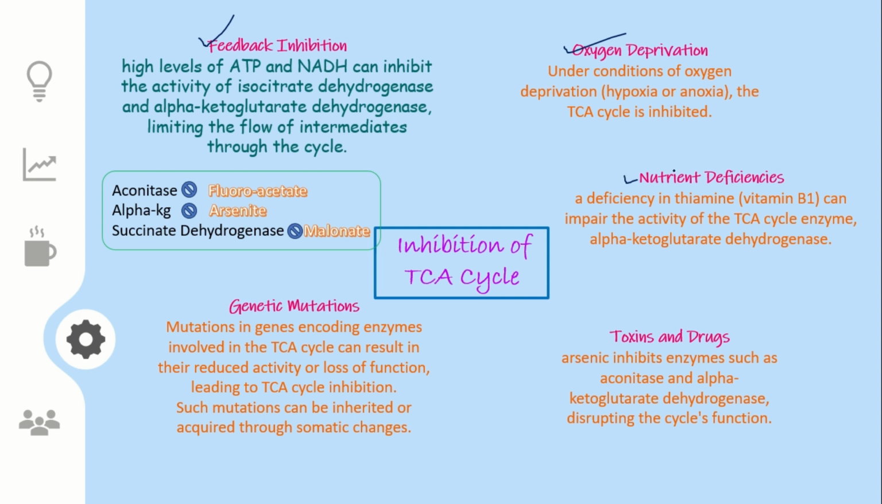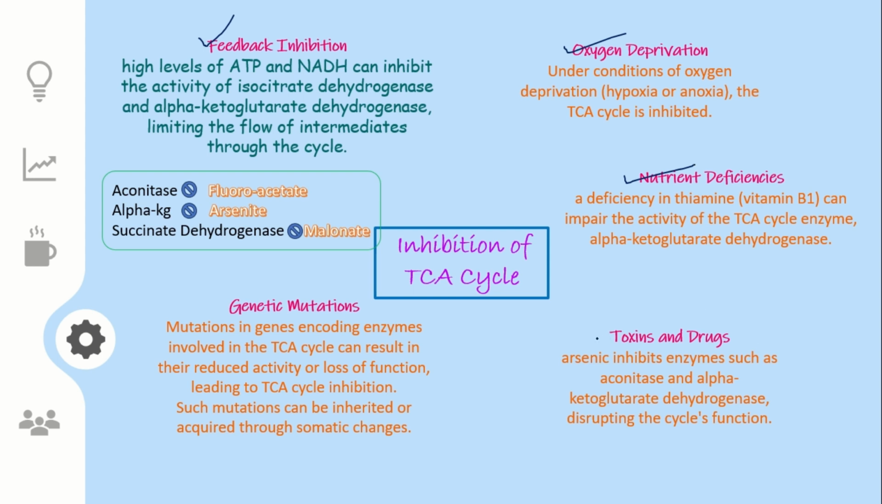The next thing is nutrient deficiencies. If we have a deficiency in vitamin B1, also known as thiamine, it can impair the activity of TCA cycle enzymes like alpha ketoglutarate dehydrogenase, because thiamine or vitamin B1 acts as a cofactor for alpha ketoglutarate dehydrogenase. Also, some studies have found that thiamine is very important for the synthesis of alpha ketoglutarate dehydrogenase. So if thiamine is absent, both the structural stability and functional integrity of alpha ketoglutarate dehydrogenase will be inhibited.